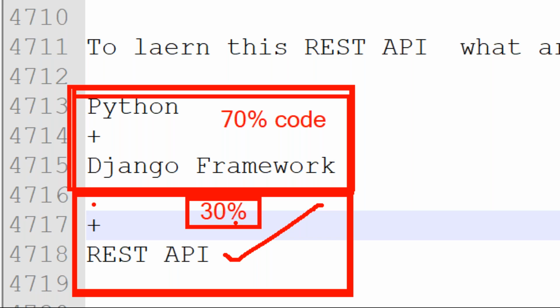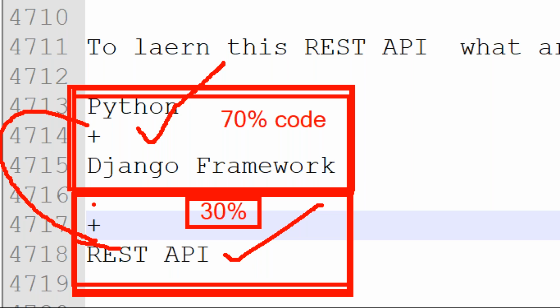Then your organization is hiring new persons who know REST API, and that person comes and joins your organization, and they need to take this 70% related KT, sir, knowledge transfer. Why are we developing this application? What are the functionalities? What are the methods? All these things, this knowledge we need to transfer to REST API developers. Then the REST API person is going to develop the APIs for our existing Django project. Understand? So then only this product is going to be delivered to the public.